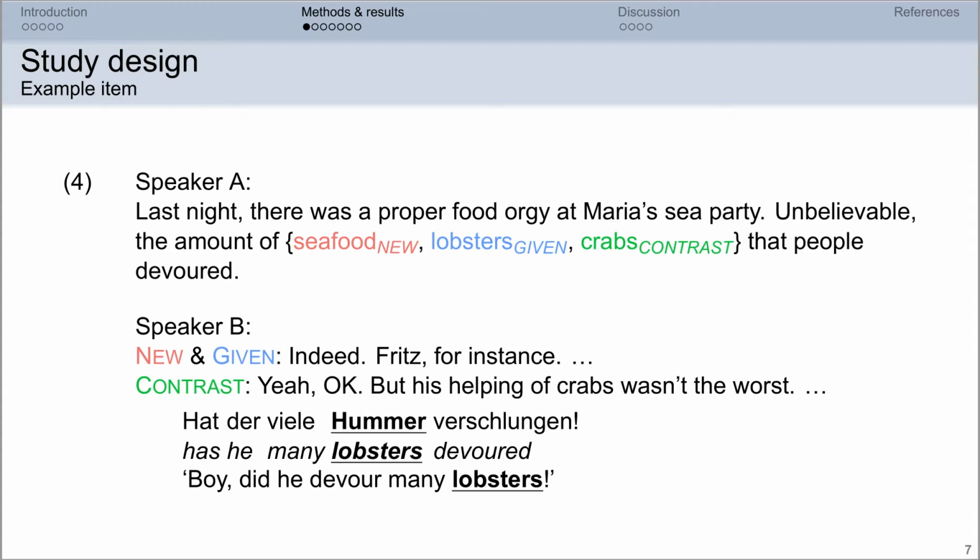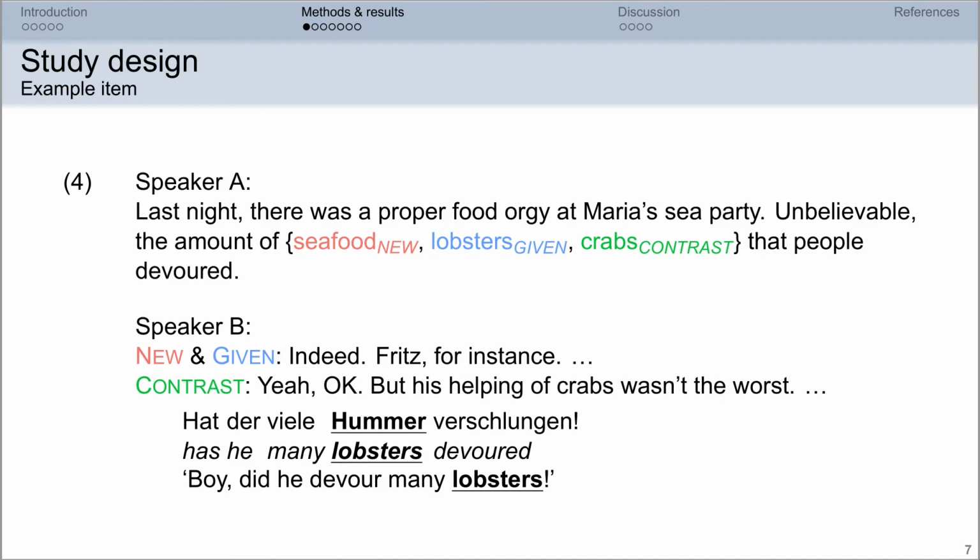And then speaker B goes on to say, "Indeed, Fritz, for instance, hat der viele Hummer verschlungen. Boy, did he ever devour many lobsters." So in the new condition, we have a hypernym. So lobsters are a type of seafood. In the given condition, shown in blue, we just have a repetition of the word lobsters.